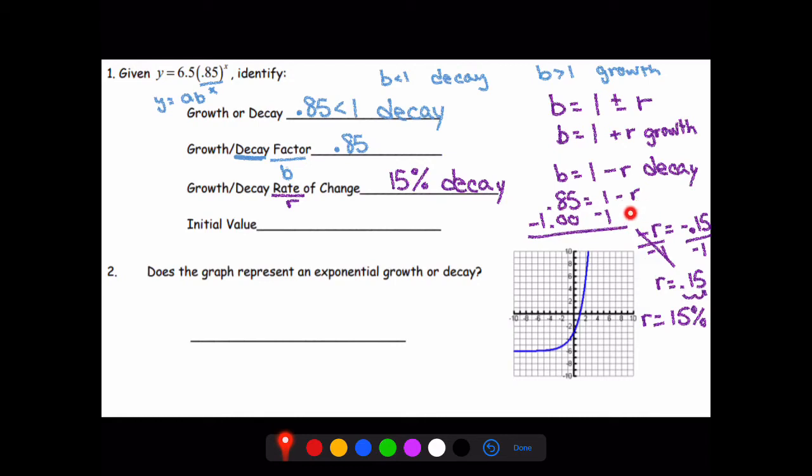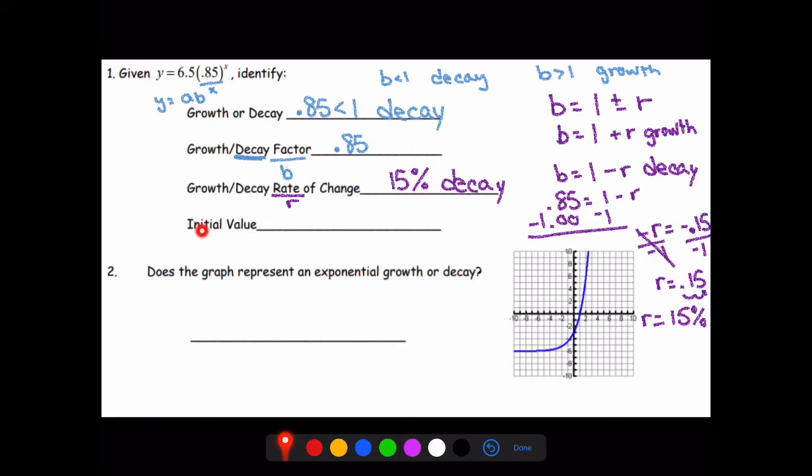We solve for r by subtracting 1 from both sides. We get negative r, because this negative doesn't just go away, negative r equals negative 0.15. To get the r value by itself, we just divide both sides by negative 1. We're left with r is equal to 0.15. But don't forget, these are always written in percents. Rate of change for exponential functions is always written in percents. So move our decimal place 2 places to the right, giving us r is equal to 15%. And then we just want to include that it's a decay right here, because we want to know whether it's a 15% growth or decay. So it's a 15% decay.